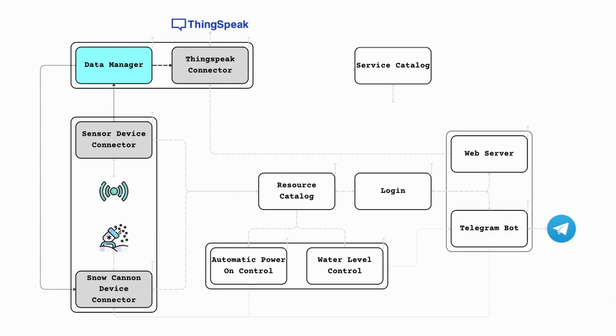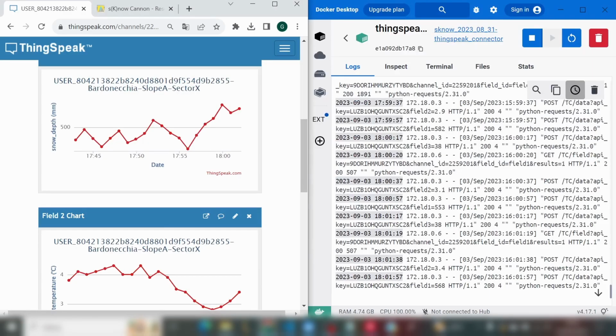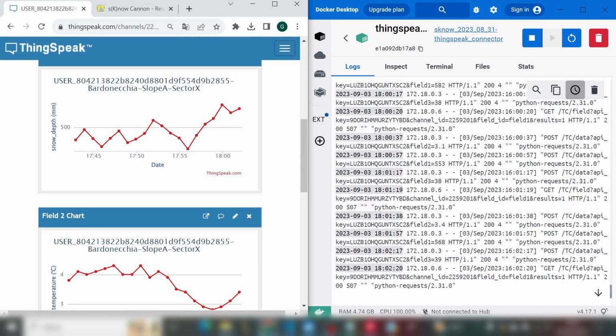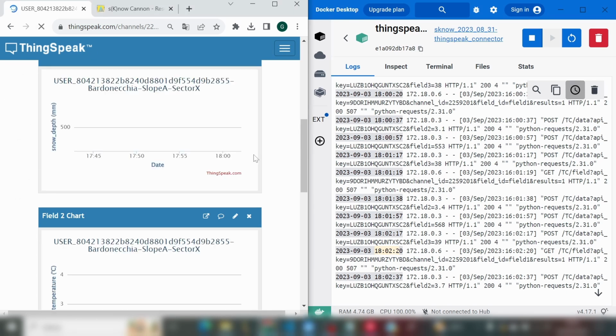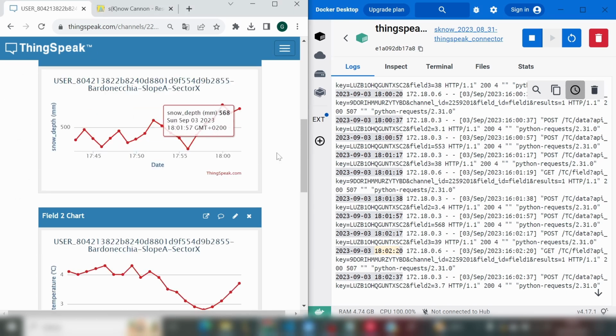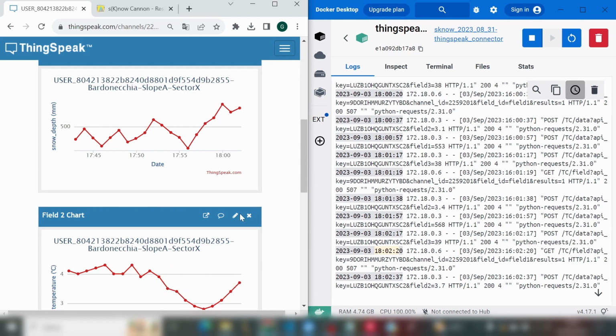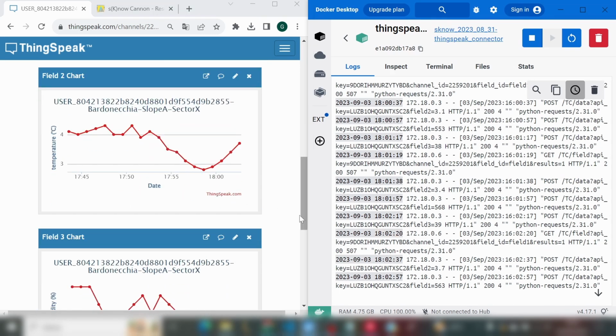The data manager is in charge of receiving measurement data via MQTT from the sensors and dispatching it to the right microservices. Currently, water level measurements are sent via MQTT to the concerned cannon, while environmental data are provided to the TeamSpeak connector with a REST POST request. The data manager's loose coupling allows the future integration of any other database and visualization tool.